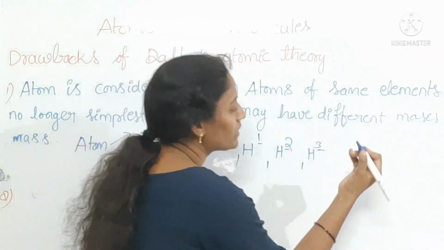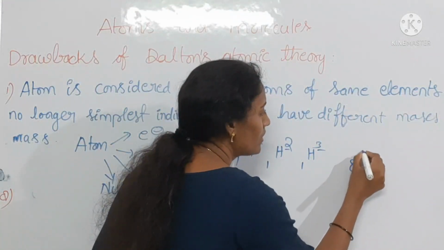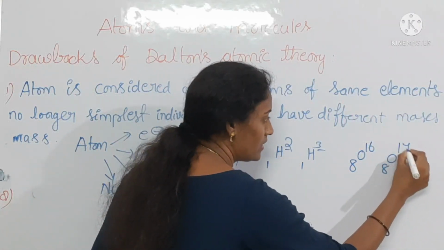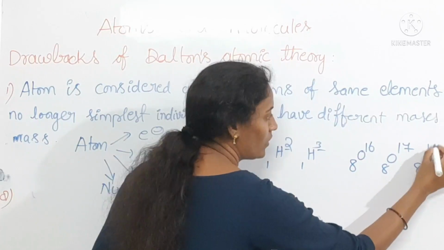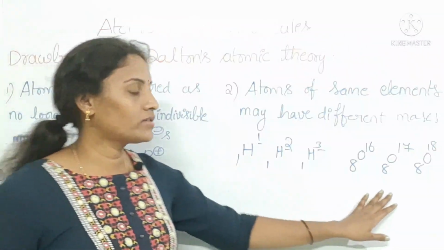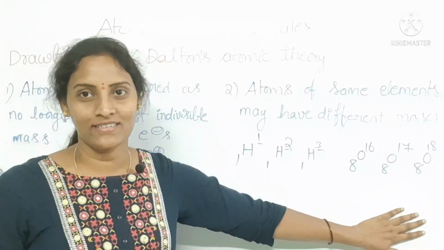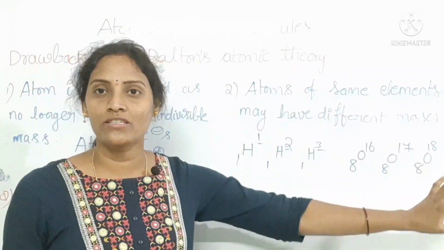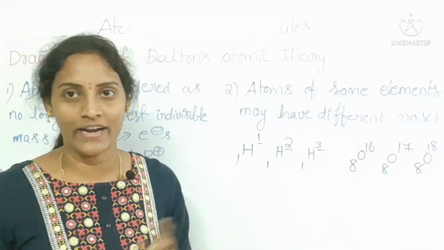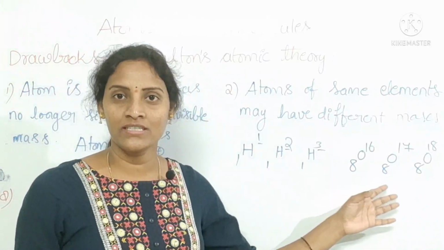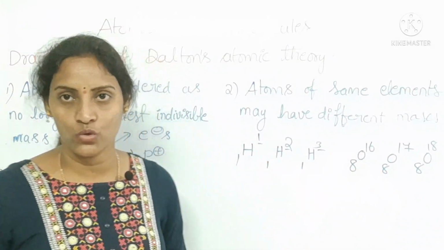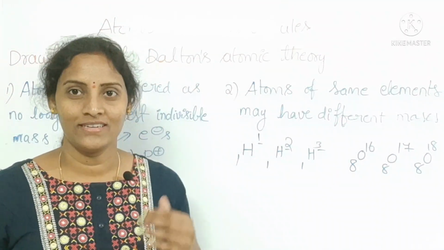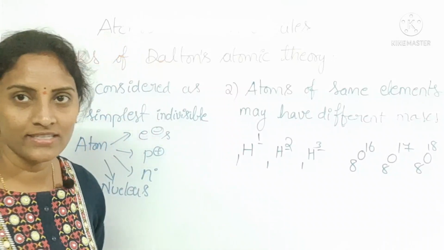Okay, or else you can take one more example. 8O16, oxygen atomic mass is 16, and another 17, 8O17, after that 8O18. See here, also oxygen's atomic number is 8, similar for all these three oxygen atoms, but the atomic mass varies from one oxygen atom to another oxygen atom. These types of atoms are known as isotopes. So that one is also a drawback of Dalton's atomic theory.